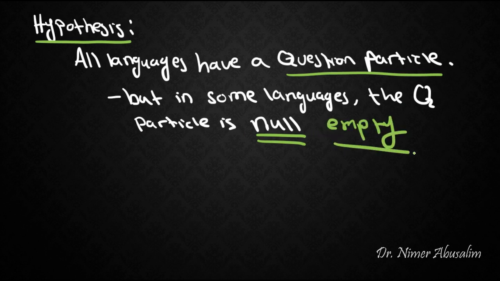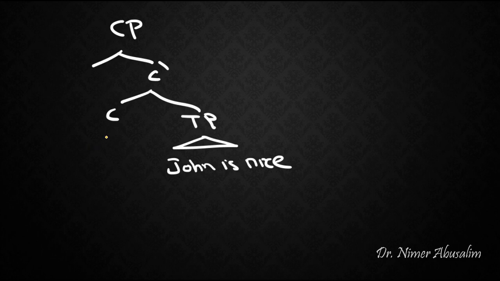It is not pronounced. Great, so in English, we could say that here as well, under the complementizer, we have a question particle. But this question particle is empty. It is null. But let's suggest that in creating a question, we want this complementizer to be a question.